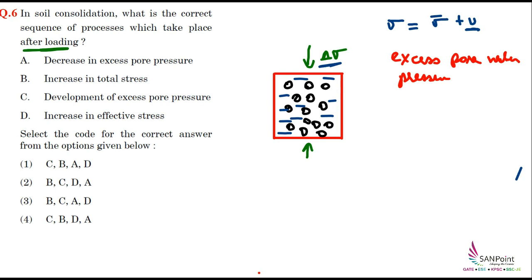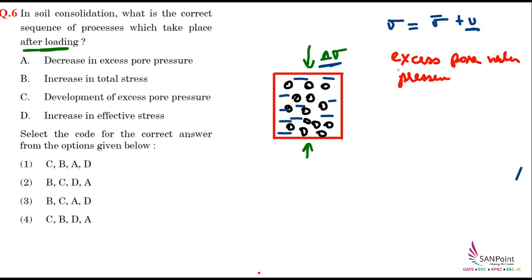Then after some time, as the time passes, this load which is being taken care of by the water will slowly be transferred to the solids which are present here. So initially the load was taken by the water, now this load is being transferred to the solids. And during this process, the water will start coming out. Since the water is coming out, the volume of the soil will decrease. And if the volume of the soil is decreasing, this entire process is called consolidation.